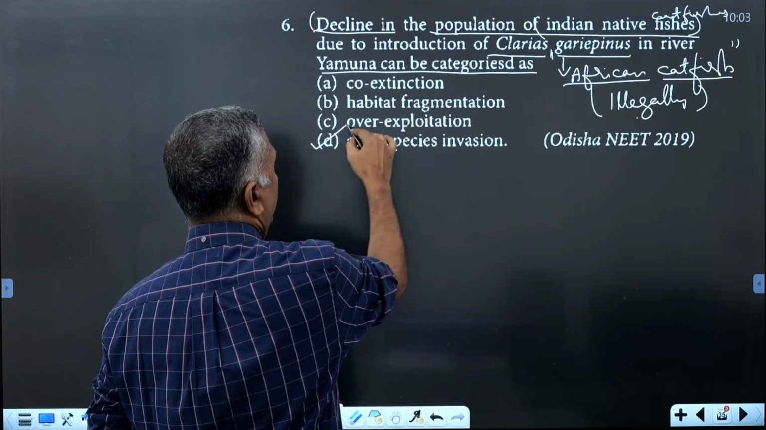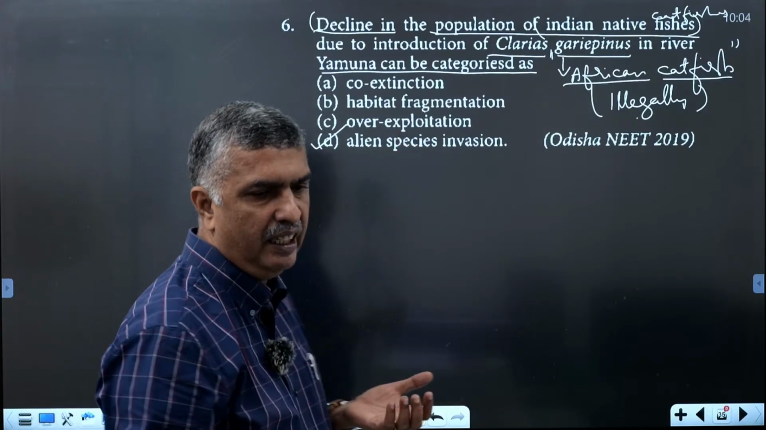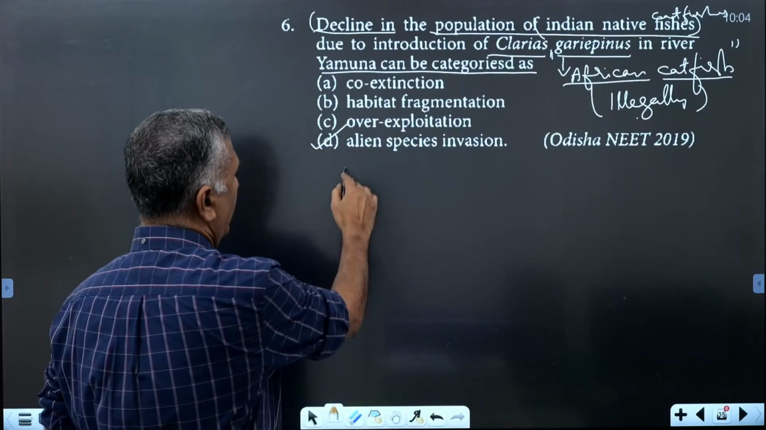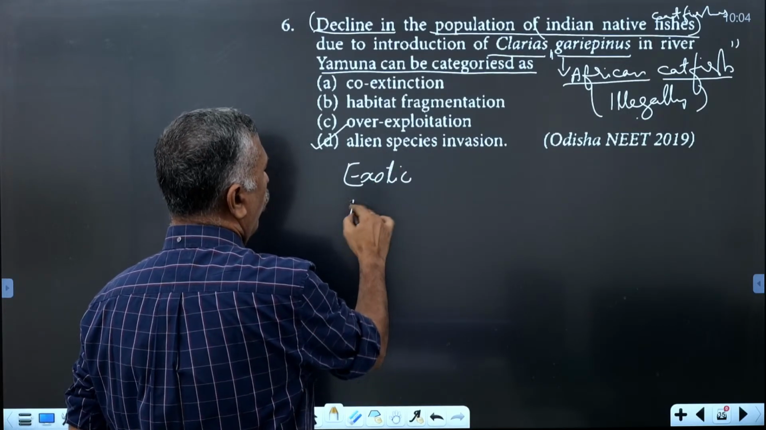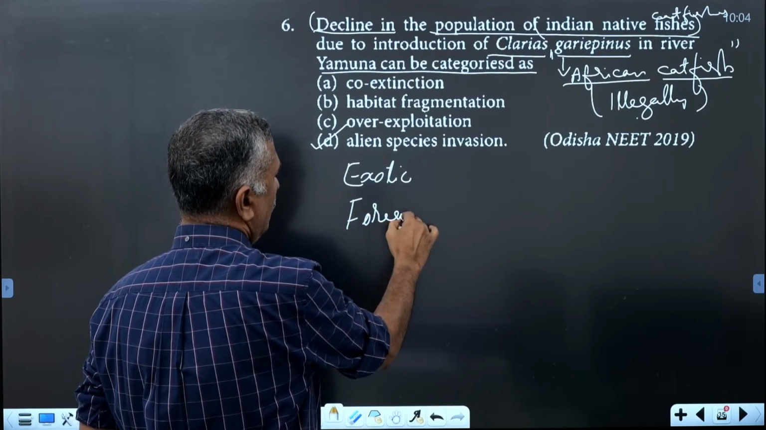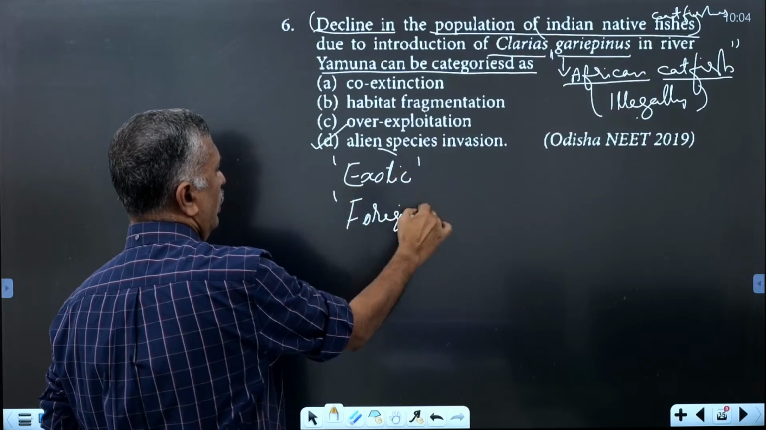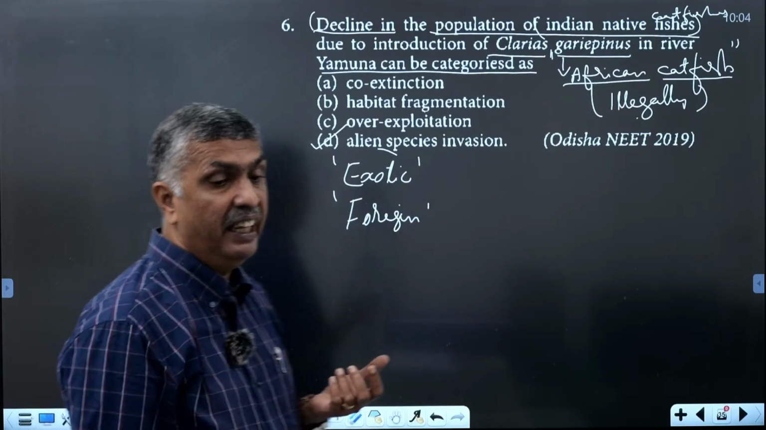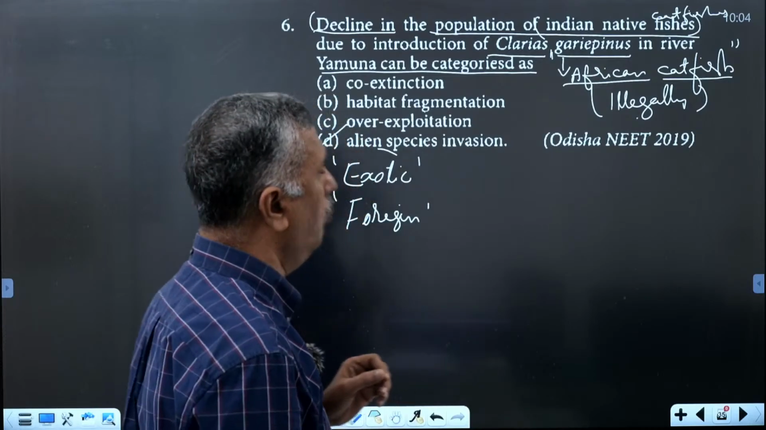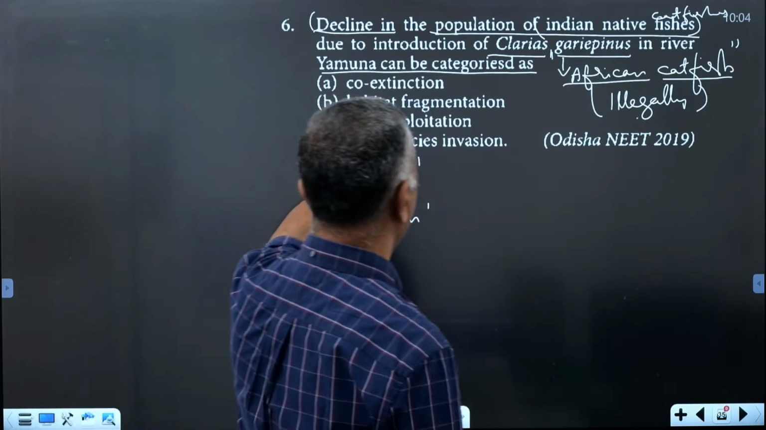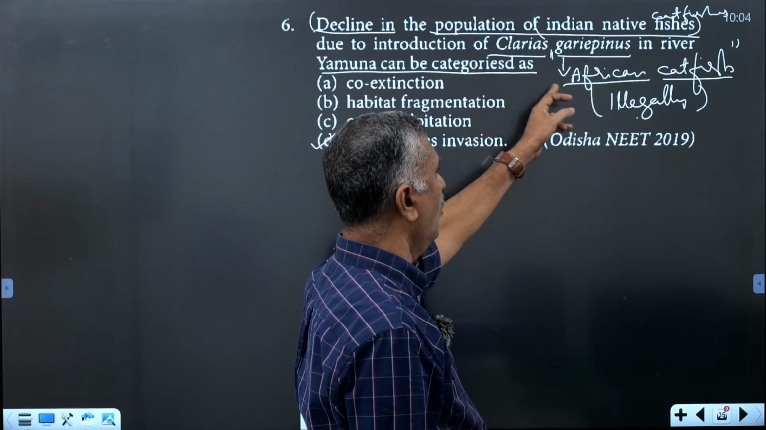Here it is alien species invasion. Alien means foreign or exotic. Alien species, or introduced exotic species, or foreign species. Alien species invasion is one of the causes of biodiversity loss. The first example is African catfish.